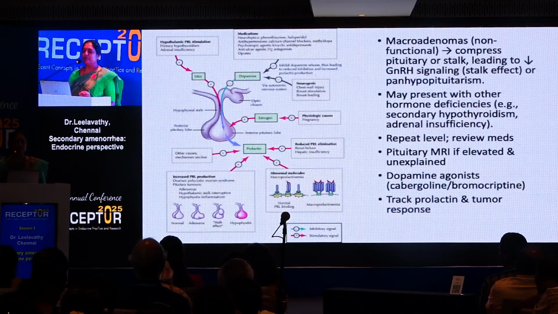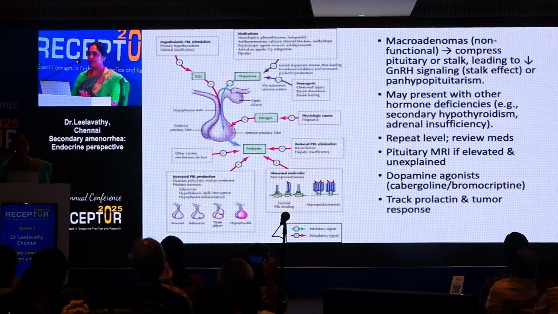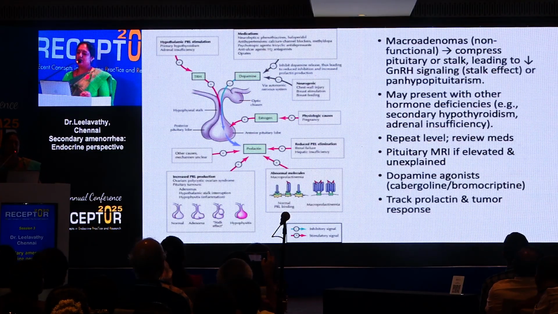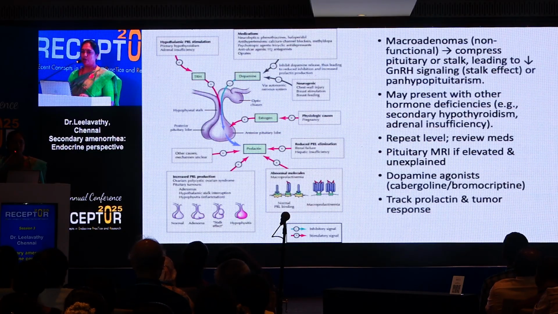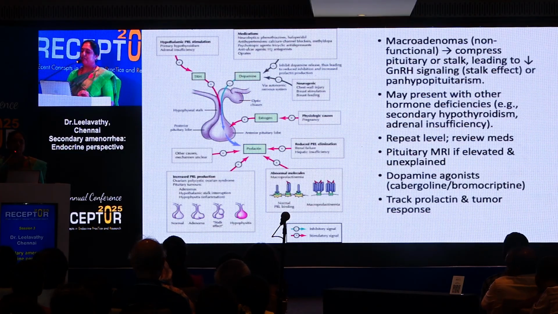And going back to other pituitary causes, a macroadenoma presses on the stalk, which can lead to hyperprolactinemia and also panhypopituitarism. So when we think about a pituitary cause, we have to look into the associated hormone deficiencies like cortisol and hypothyroidism. Once we know that hyperprolactinemia is possibly due to medication, we need to consider holding the medication and retesting.